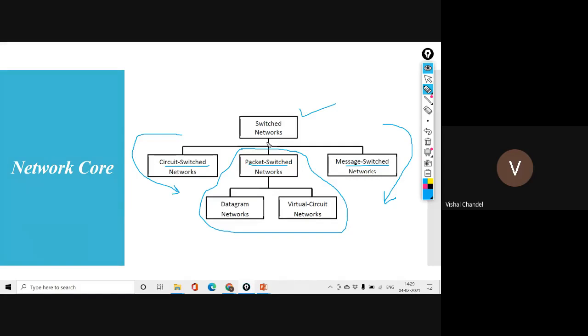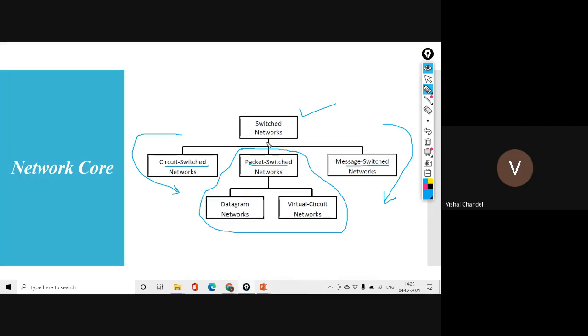Okay, so in the first unit I was explaining the whole things related to the computer network. We have discussed all the basic parts and components. Now that the components are clear in our mind, we are going to discuss the network core. The network core is a way of how data is executing inside the network, and this data is executing inside the network by a procedure that we call switching. Please understand the concept of switching.